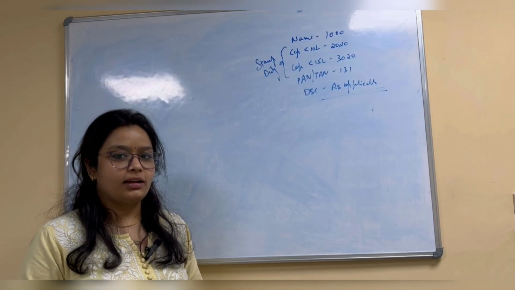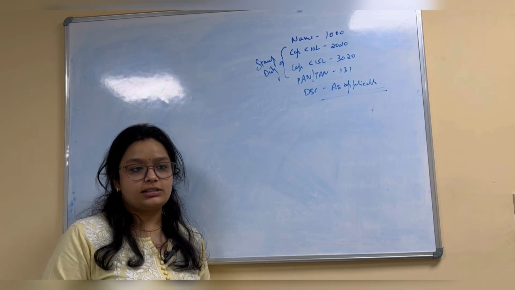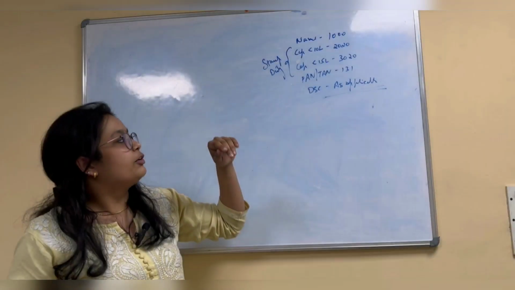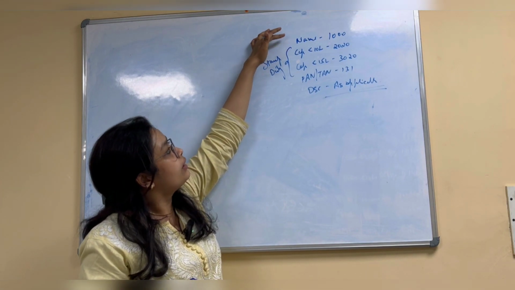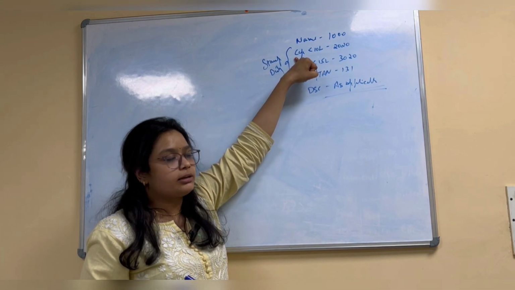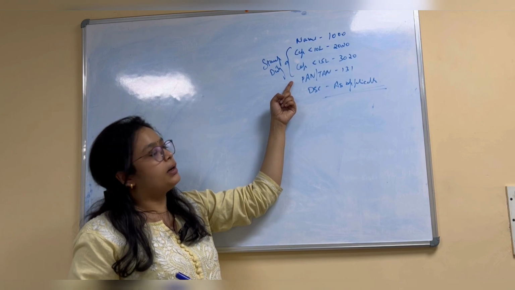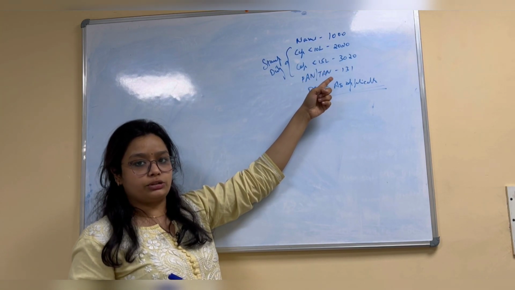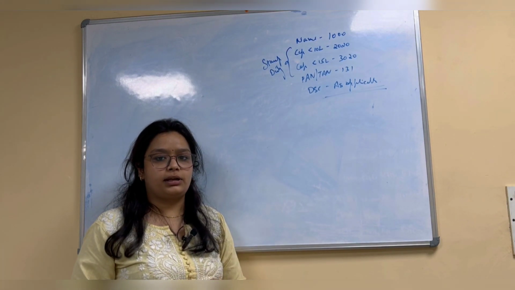Ma'am, what is the fees for incorporation of the company? Government fees. That's a good question, sir. Under the Ease of Doing Business initiative, there is no incorporation fees until 15 lakh of authorized capital. For name approval, there is a nominal fee of 1000 rupees for everyone. For authorized capital up to 10 lakh, fees is 2020 rupees, stamp duty fees. Capital up until 15 lakh rupees will be 3020. PAN and TAN charges is 131 rupees and DAC as per applicability.